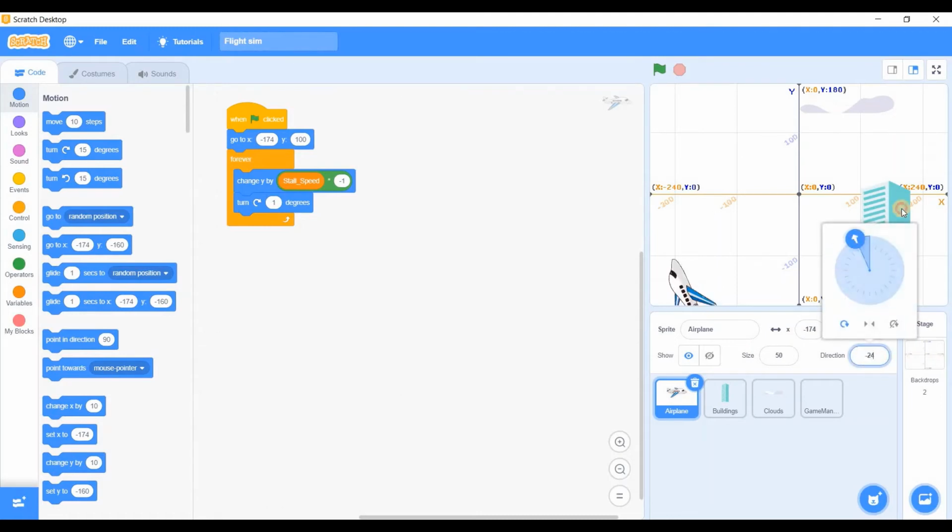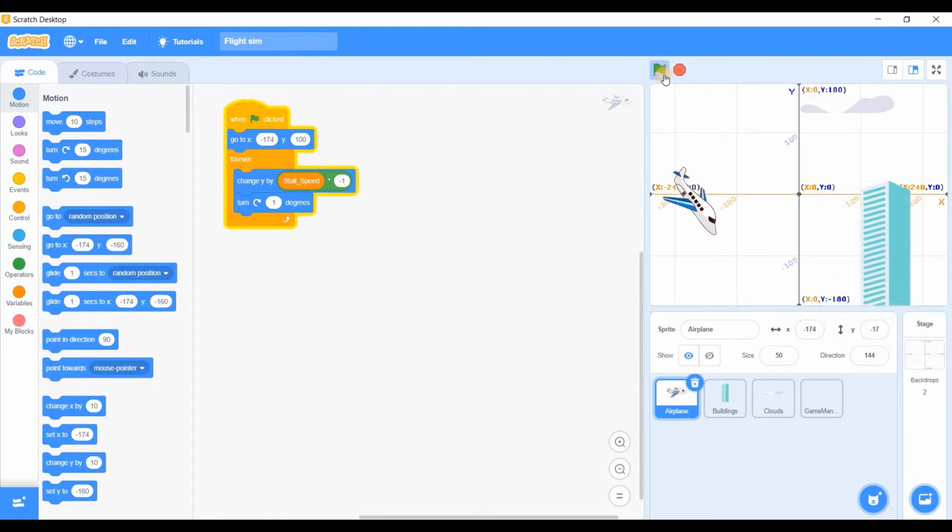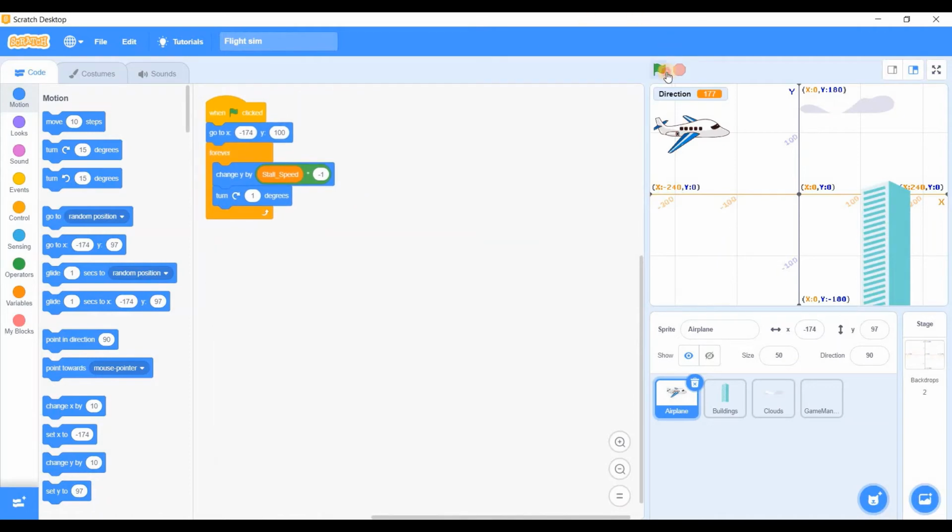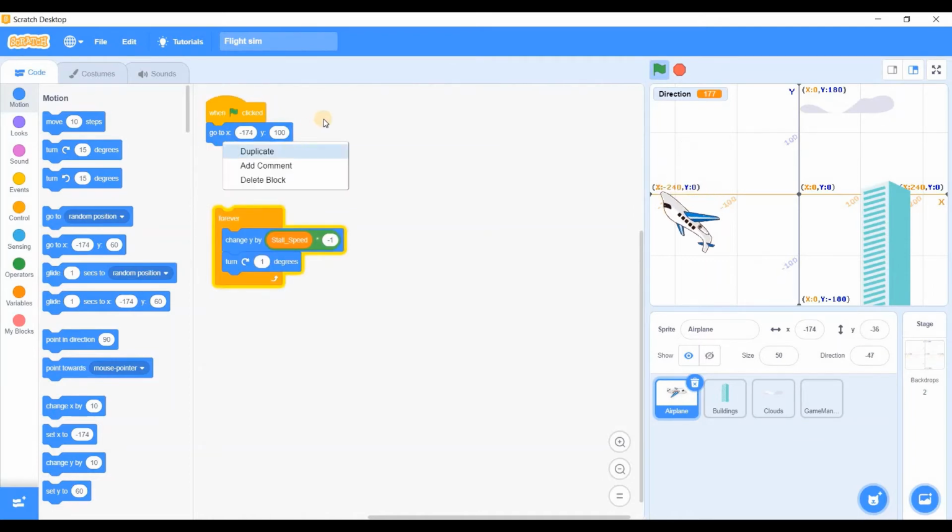Default rotation is 90 degrees. If we play here, you can see that our plane's actually stalling. So our plane is able to stall now, but there's still a tiny problem.